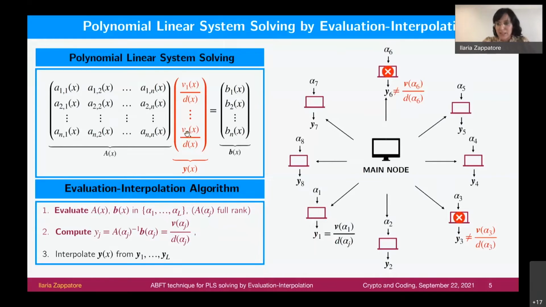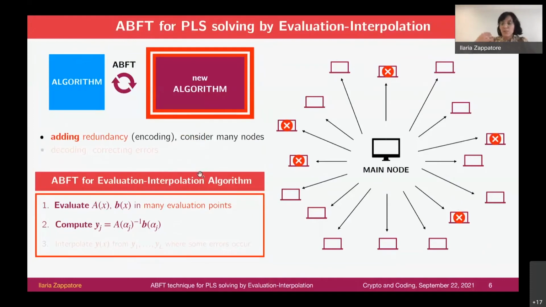But as we have seen in the beginning, we assume in our model that the computing nodes make some mistakes. In particular, we assume that the introduction of errors happens after the second step of the algorithm. So the nodes could compute wrong evaluations of the solution of our problem. We can modify our classical algorithm in order to make it robust to errors. And how do we do it? We add redundancy, which in this context means that we consider more evaluation points compared to the number we had in the beginning.